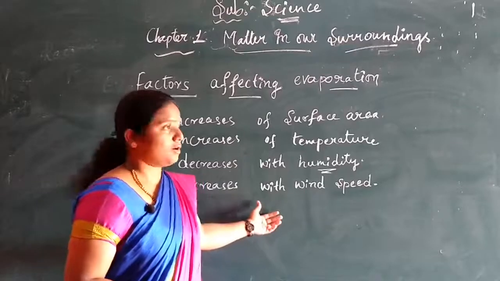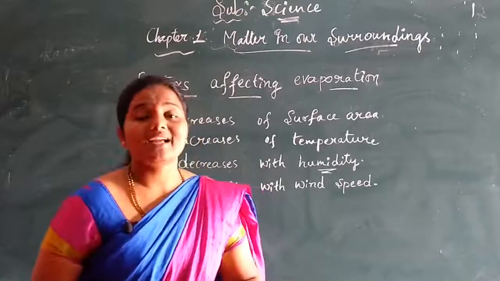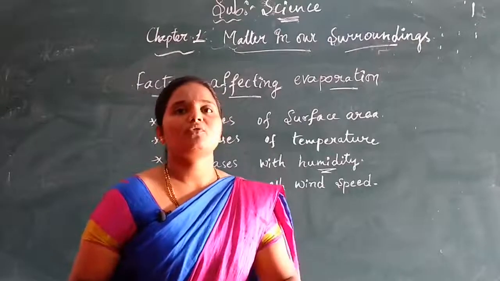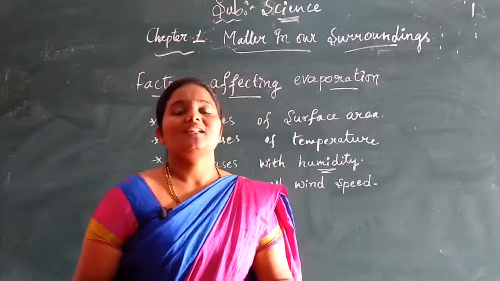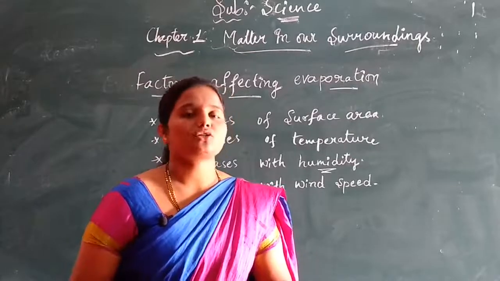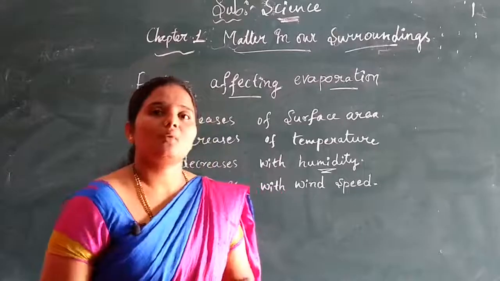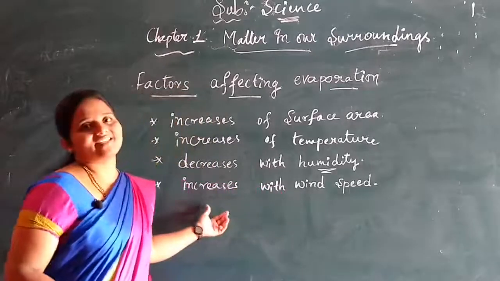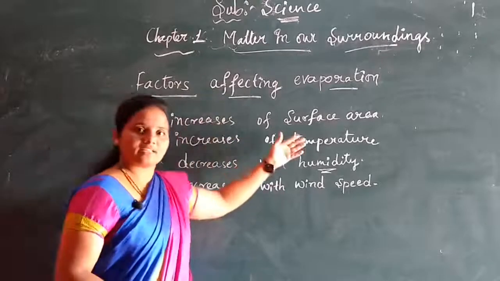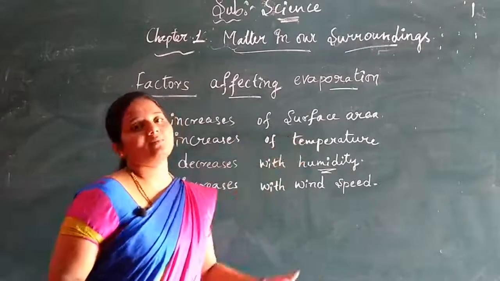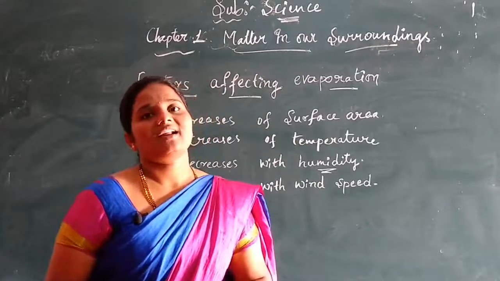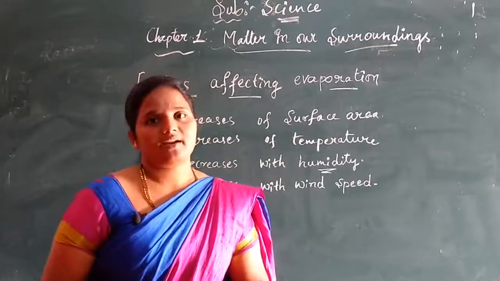Isn't it, children? When the wind speed increases, the particles of liquid also move faster. It means that the presence of water vapor in the surroundings decreases, as it also moves along with the wind. So what happens? Evaporation increases there. Got it, children? So evaporation increases with surface area, similarly increases with temperature, decreases with humidity, and increases with wind speed.